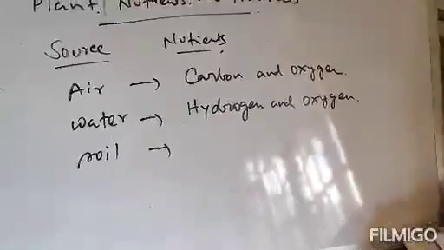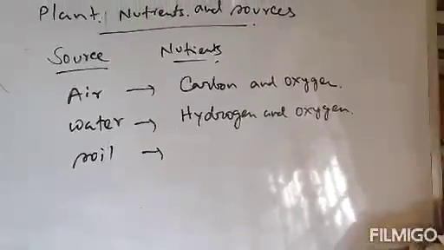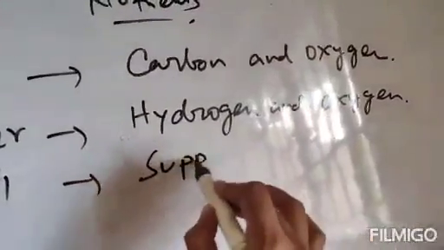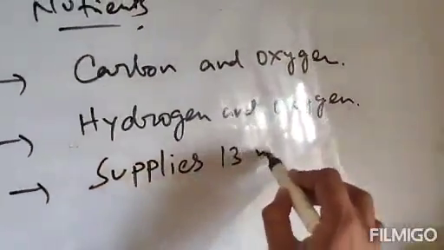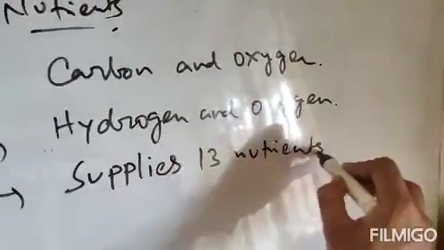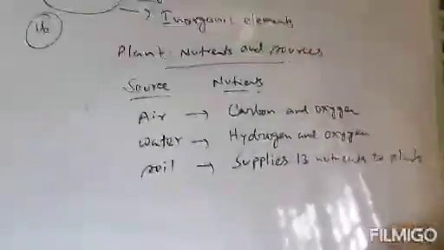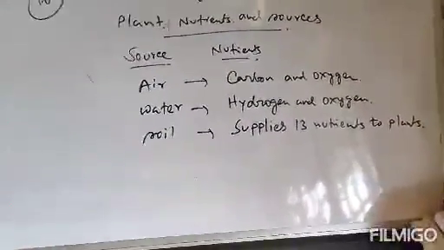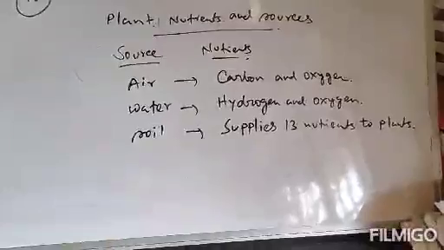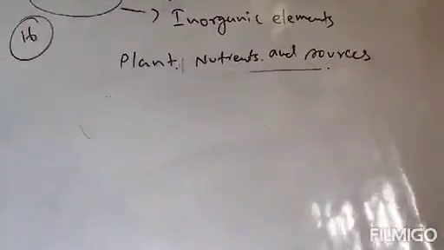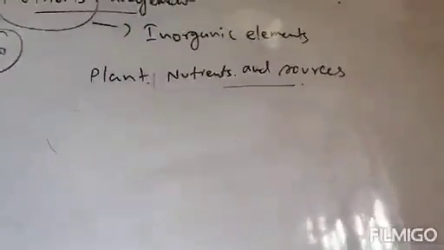And from soil, it gets 13 nutrients. So these are the nutrients supplied to plants from these sources, air, water and soil. Clear? Now they are called essential nutrients because these nutrients are very important for plants for their growth and development. So these are called essential plant nutrients.